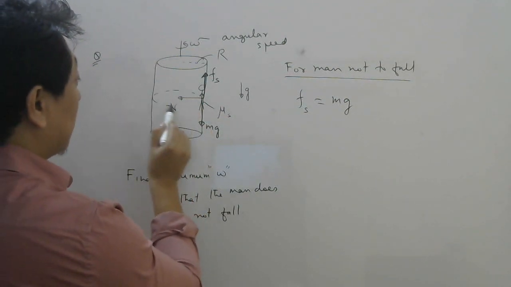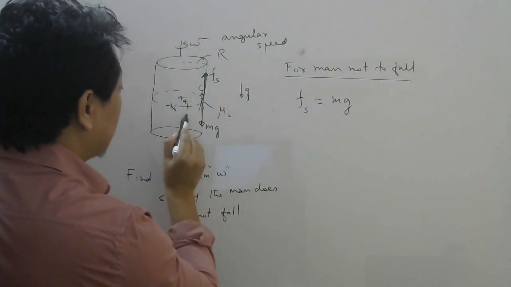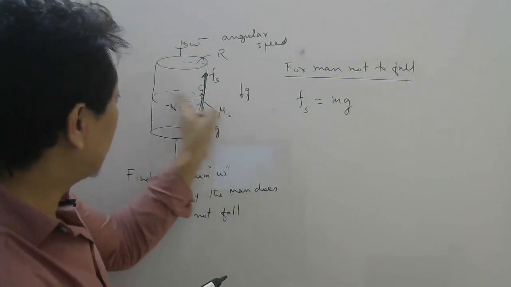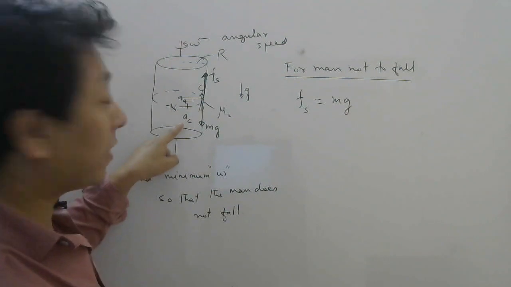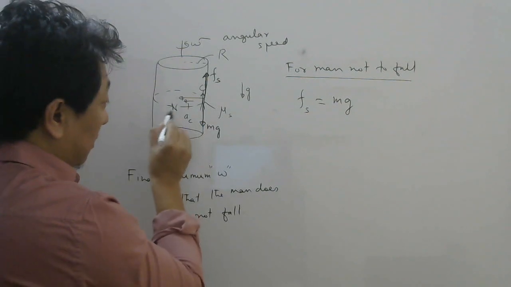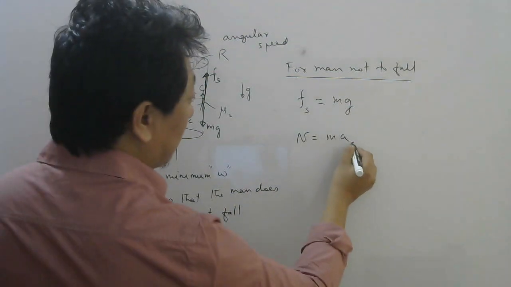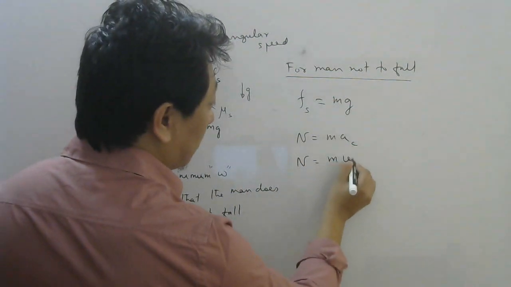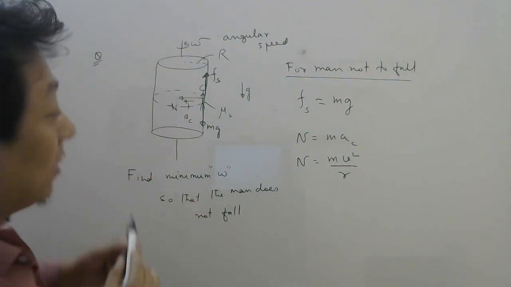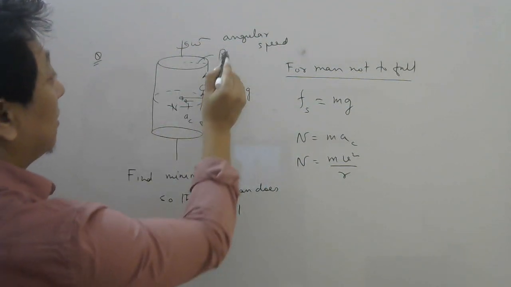What about this normal force? Remember, the man is going in a circle, and whenever you go in a circle uniformly, you need a centripetal acceleration towards the center. So don't think this normal is balanced by any force. Here normal is needed to provide this acceleration according to Newton's second law. Thus, the force towards the center, which is in this case normal, should provide ma, and a, remember, is centripetal. What is the formula for centripetal acceleration? V square by R. But here they want it in terms of angular speed. And the man is moving in a circle of radius same as the radius of the cylinder. This R is the radius of the cylinder.